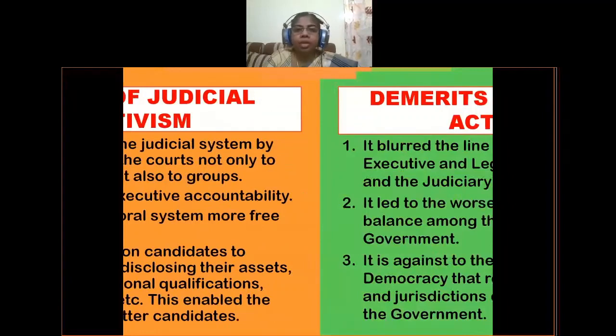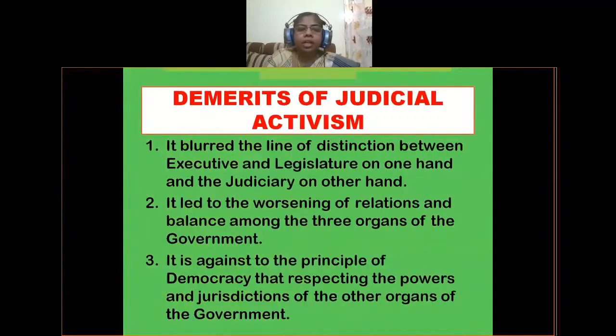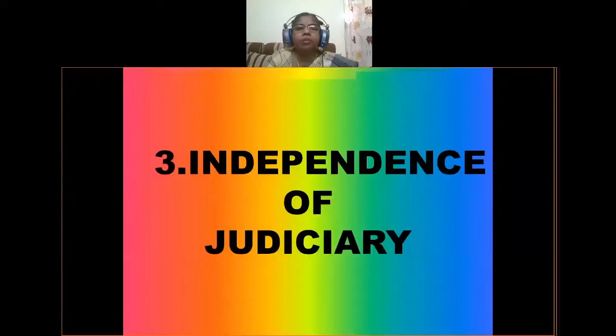And there are some demerits also. It is cancelling the line of distinction among the 3 organs of the government, and it is against the principle of democracy, and it is worsening the balance or harmony among the 3 organs of the government. Okay, so next one is independence of judiciary.